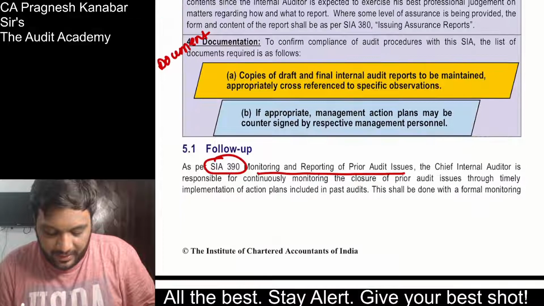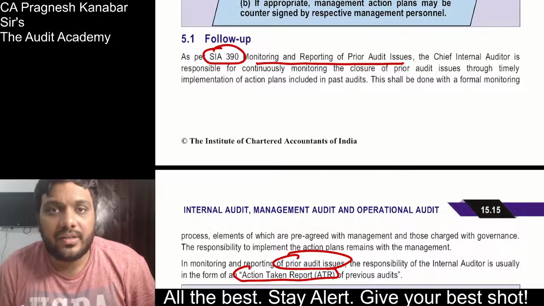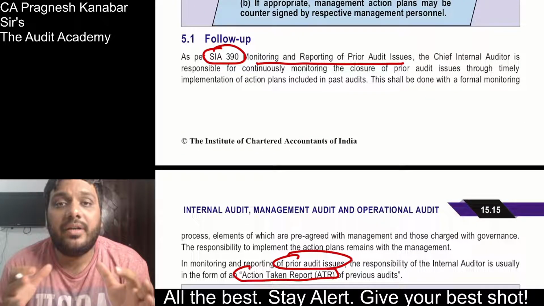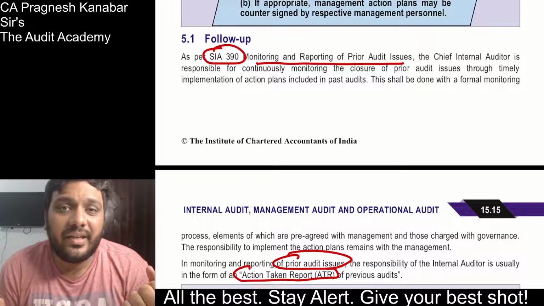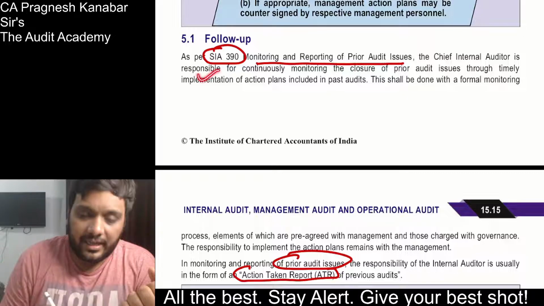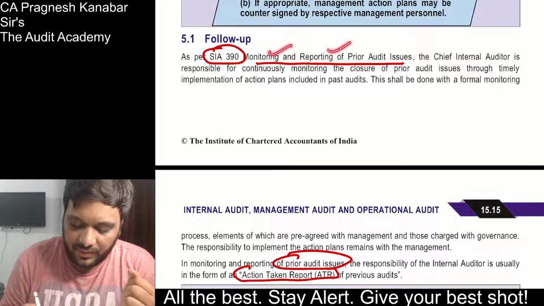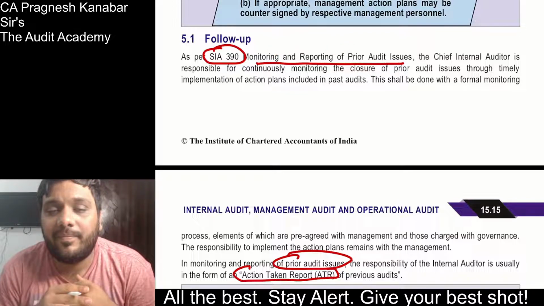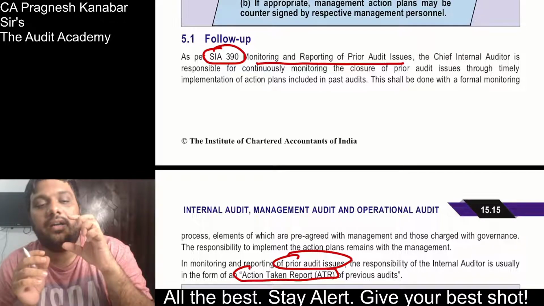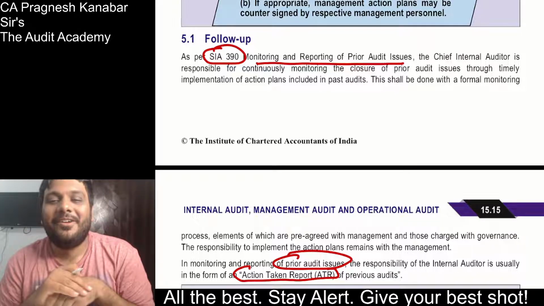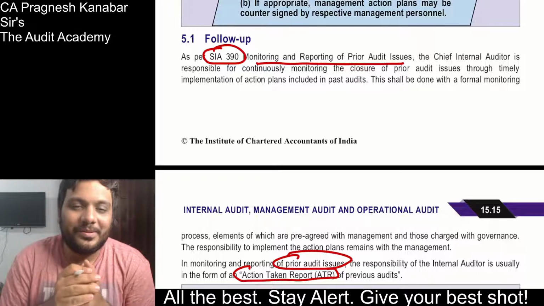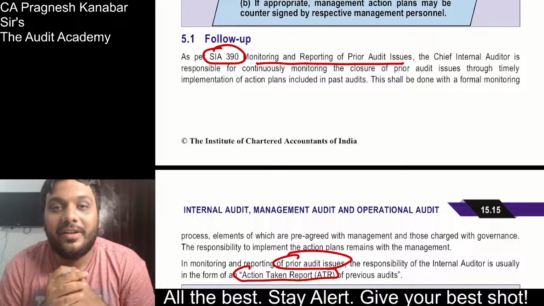After the report is done, whatever recommendations were given or whatever corrective actions were suggested by the internal auditor, for that there has to be a follow-up. So there is a separate SIA 390, which deals with monitoring and reporting of prior audit issues. So have 390 and then do a follow-up. Monitoring and reporting of prior audit issues.